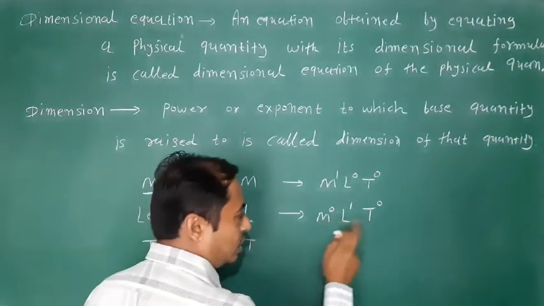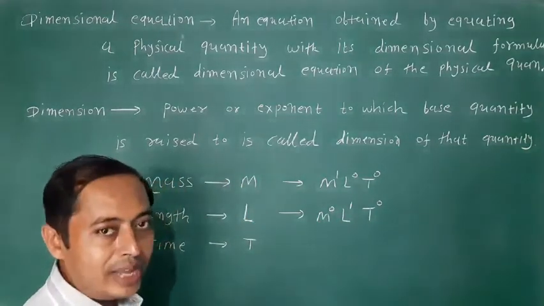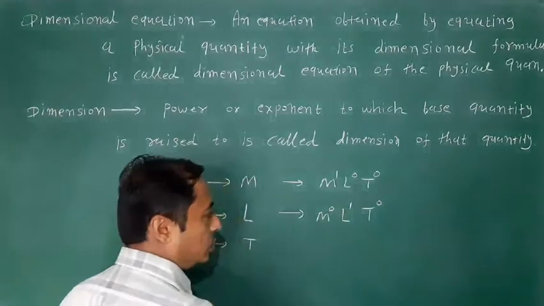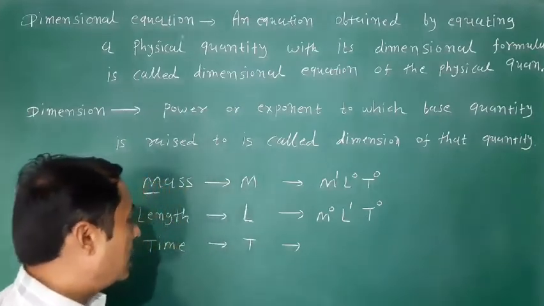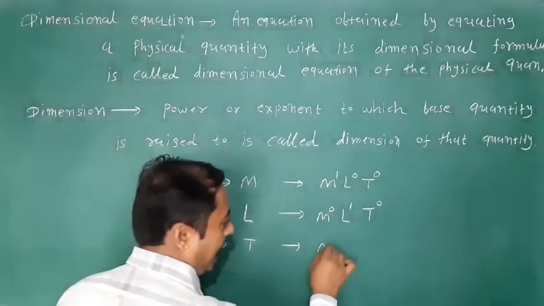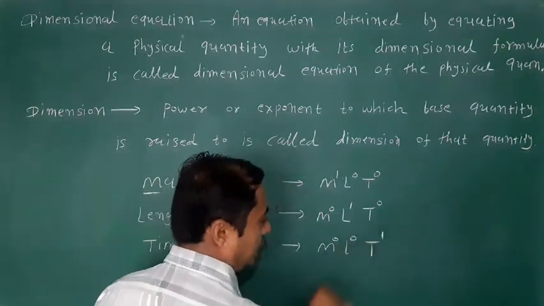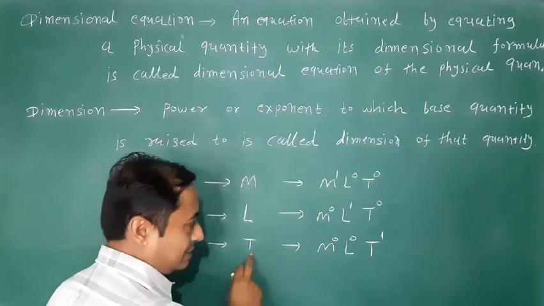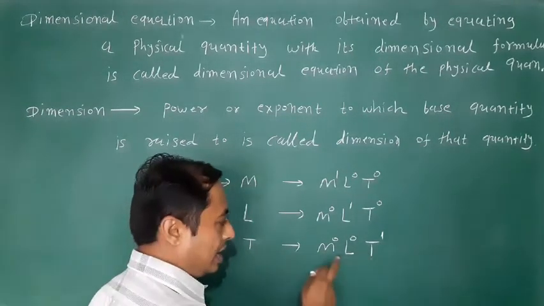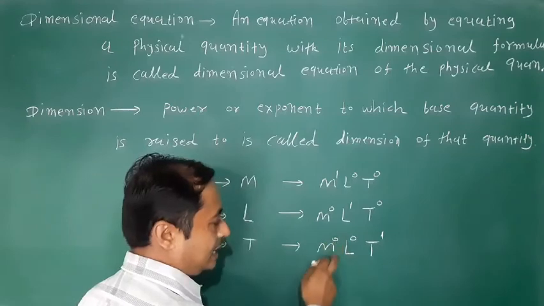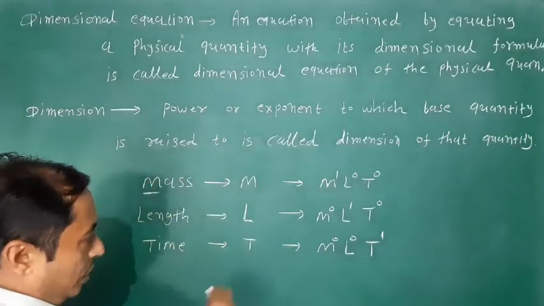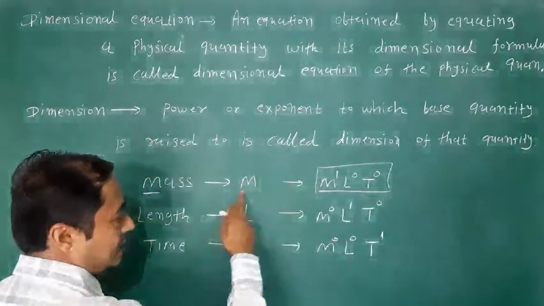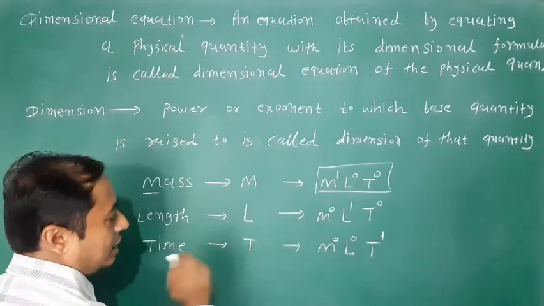Here mass and time powers are both 0 because length is always measured in meter. Okay? So here we write L raised to 1. Same way, the dimension formula of time is M0, L0, T raised to 1. Here M and L are 0 because time is measured only in time, not in mass and length, so its power is 0. So friends, this is the dimension formula of mass, this is for length and this for time.